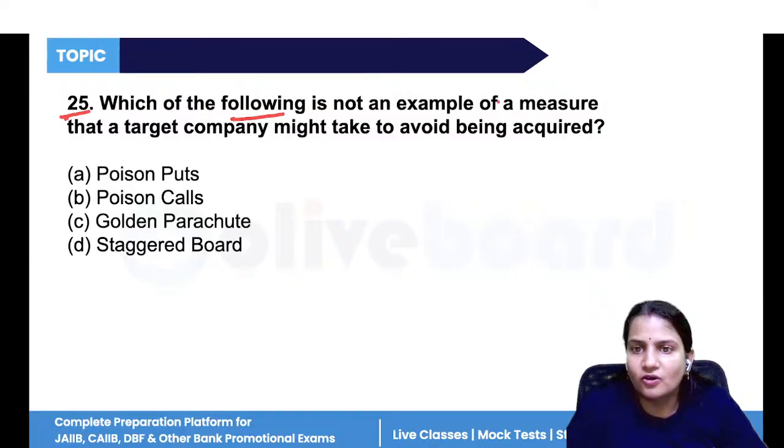Which of the following is not an example of a measure that a target company might take to avoid being acquired?